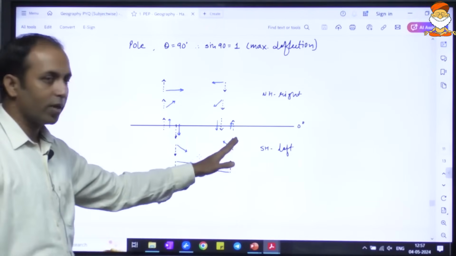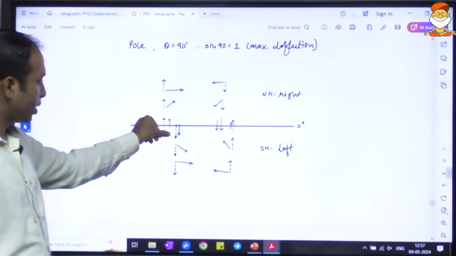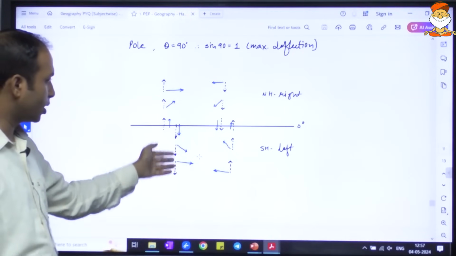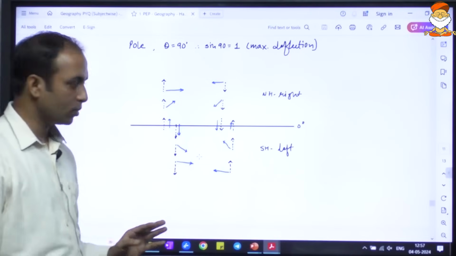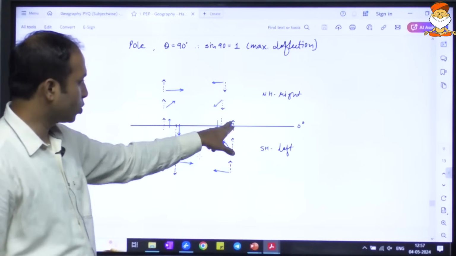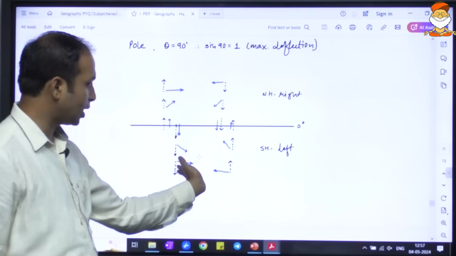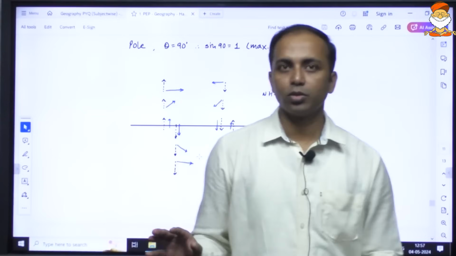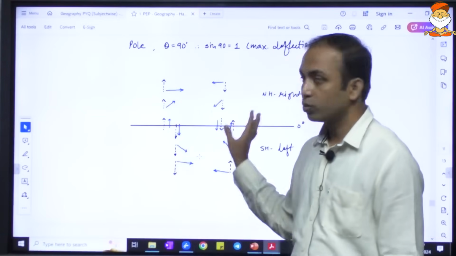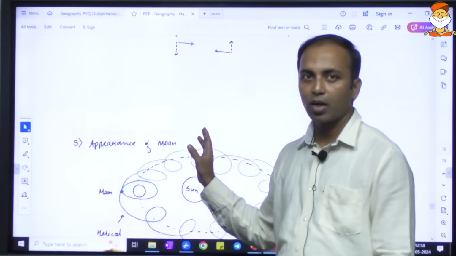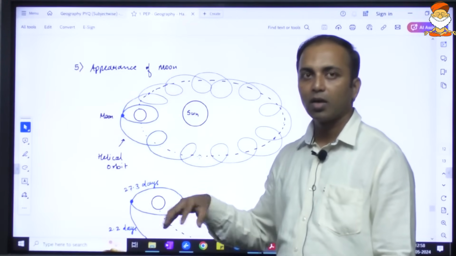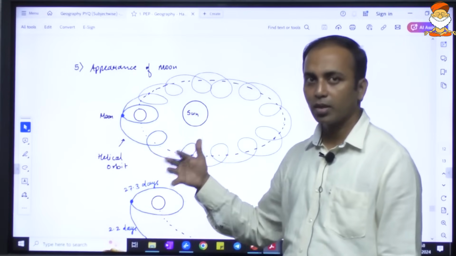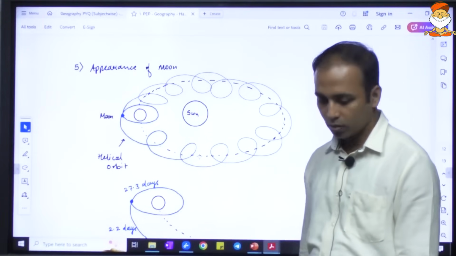Similarly, in the southern hemisphere, it is deflected towards the left hand side. From the equator towards the pole, the deflection is towards the left, and the degree of deflection keeps on increasing. From the pole towards the equator, deflection is towards the left only, maximum at the pole and minimum at the equator. This much should be understood, and there are 2-3 questions related to the Coriolis force, mainly asked in climatology, when the wind direction comes into the picture.